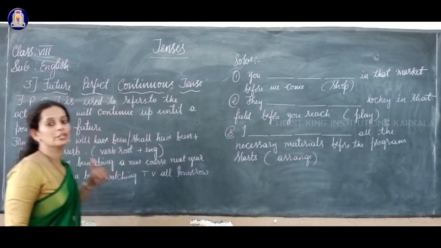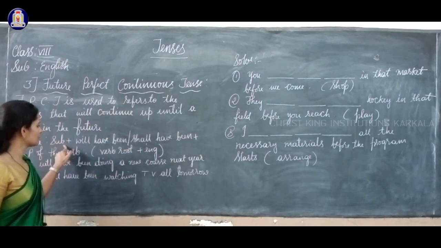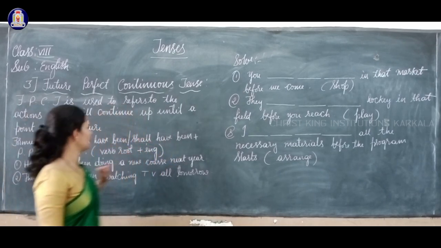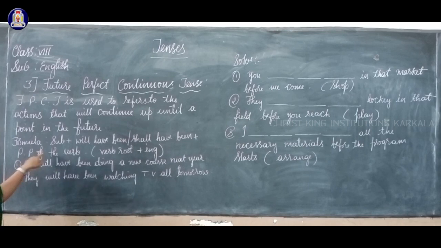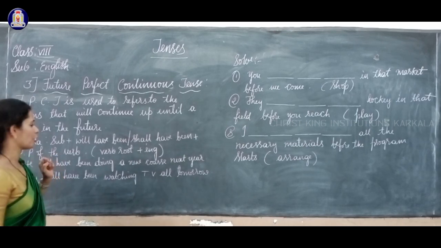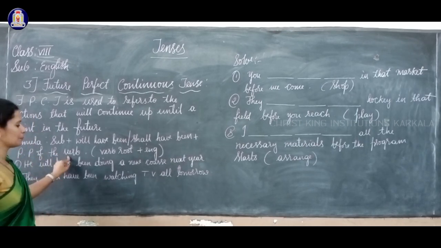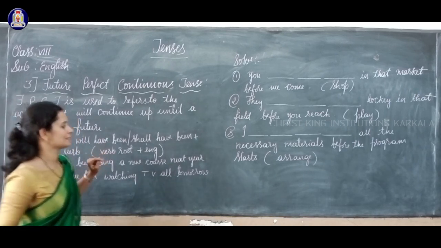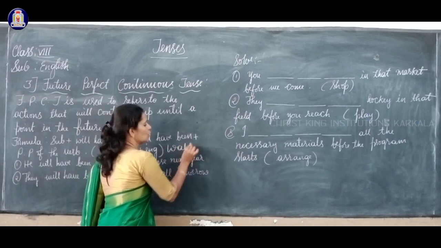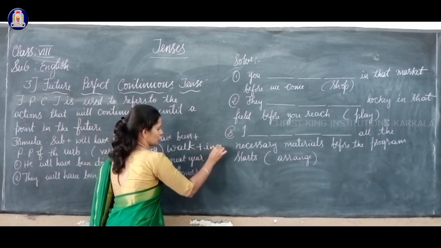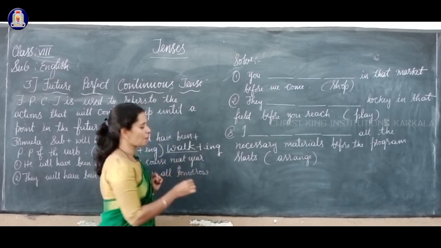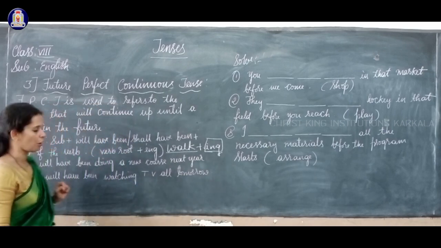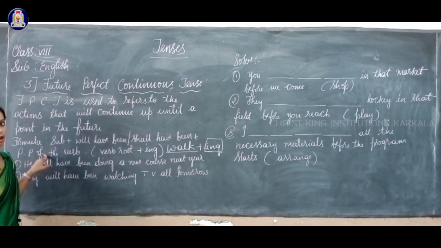And the formula we use for this is subject plus will have been or shall have been plus present participle of the verb. Okay, as I already told you before, present participle of the verb. How to form this? Verb root or the root form of the verb plus ing, as I told you. Walk plus ing. Here walk is the root form of the verb, and when you add ing to the root form of the verb, you form the present participle of the verb.